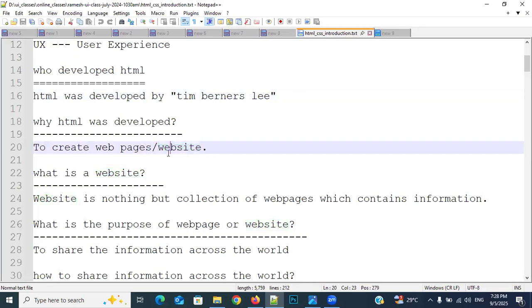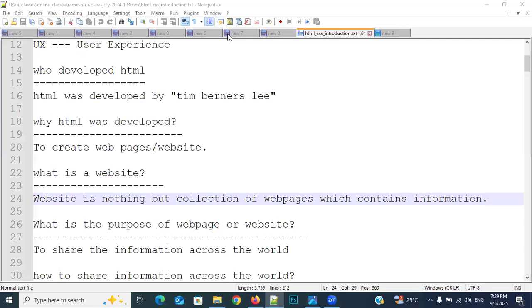What is a website? A website is nothing but a collection of web pages which contains information. Okay, everyone? Sir, why a collection of web pages? For example, you want to read a book. A book contains information. How do they display that information in a book? Entire information, do they display in a single page? Respond, everybody. Don't be silent.